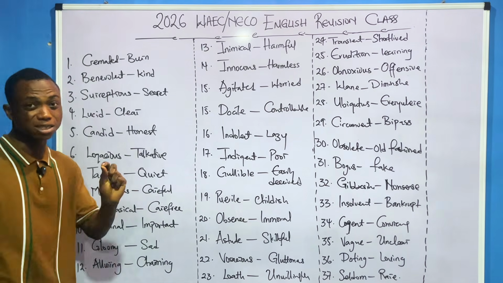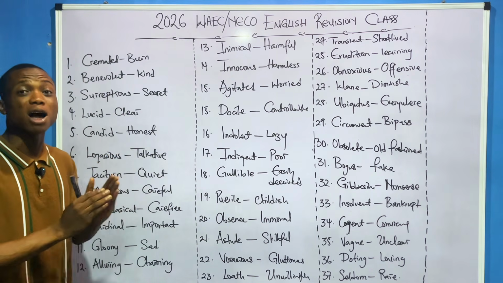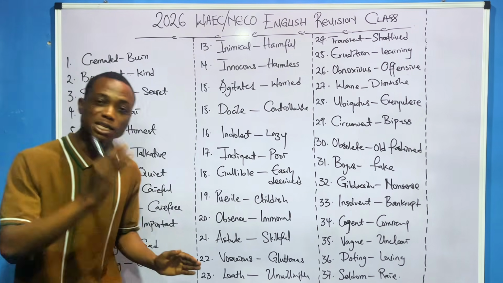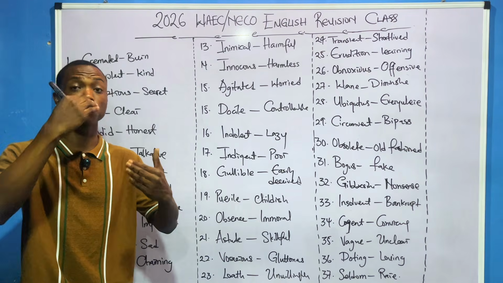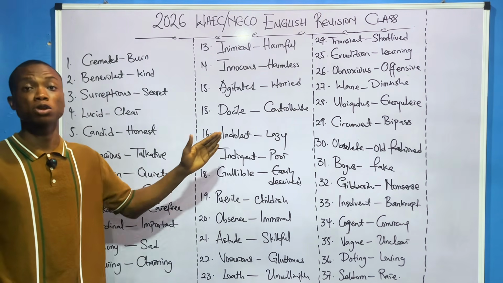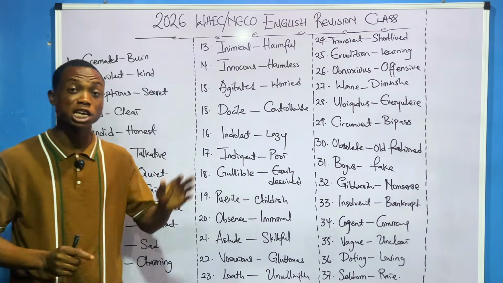So like I said, in this section of this video, I'm going to show you the possible asked synonyms and antonyms questions. You just memorize it, enter the hall, and you'll see it. Because WAEC has some set of words that repeat every year. So these are the most repeated words as far as synonyms and antonyms are concerned for WAEC and NECO. So listen attentively.